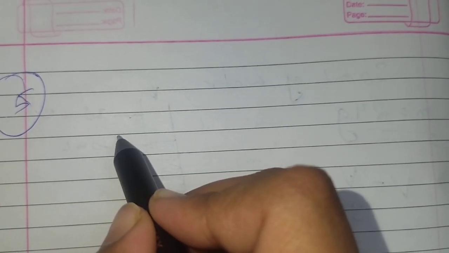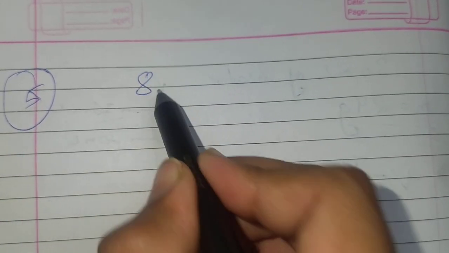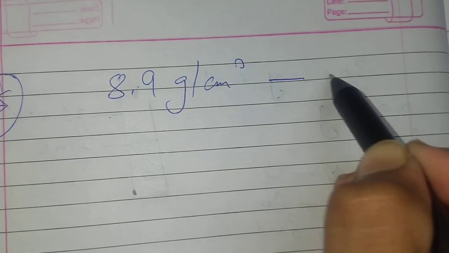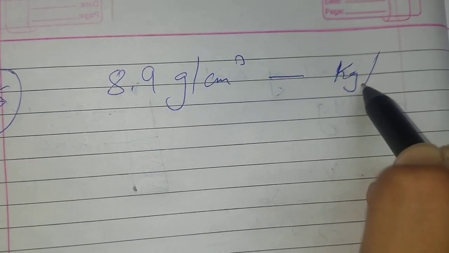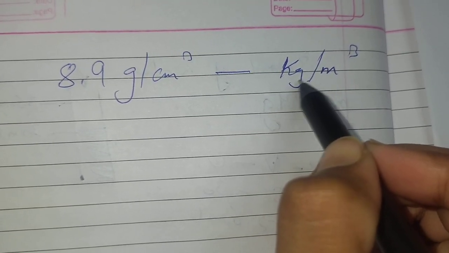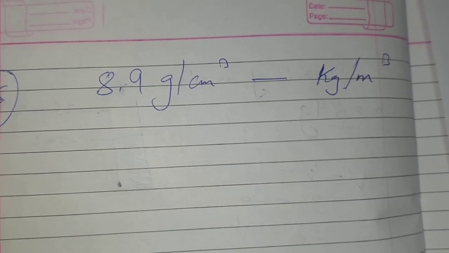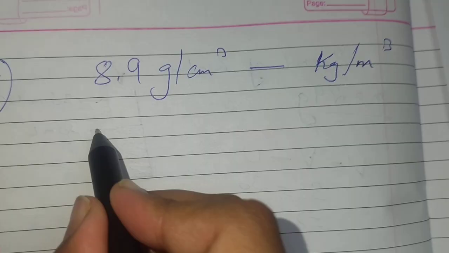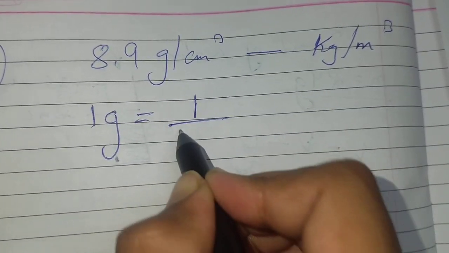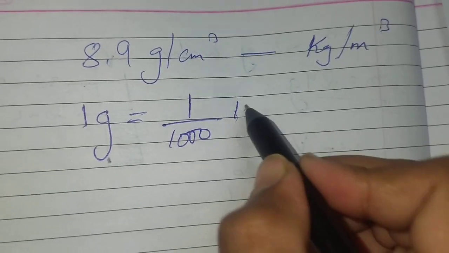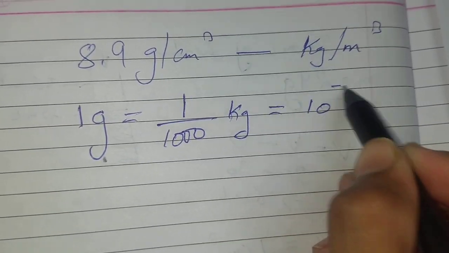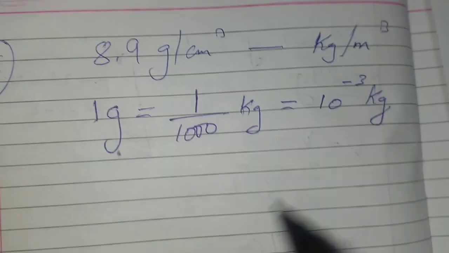So question number 5 says there is a density of a metal box that is 8.9 grams per centimeter cube. Now you have to convert this into kilogram per meter cube. Now what you can do is, first you need to understand that 1 gram will have how many kilograms? 1 upon 1000 kilograms, which can also be written as 10 to the power minus 3 kgs.